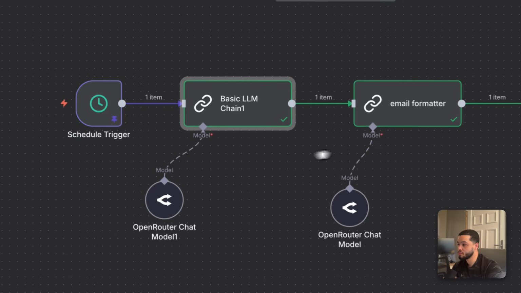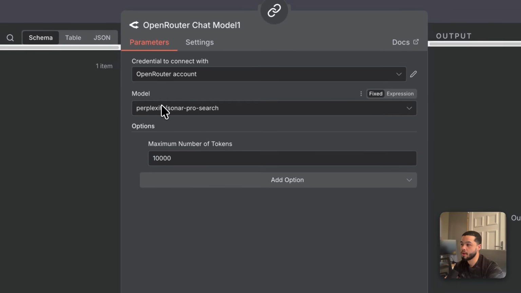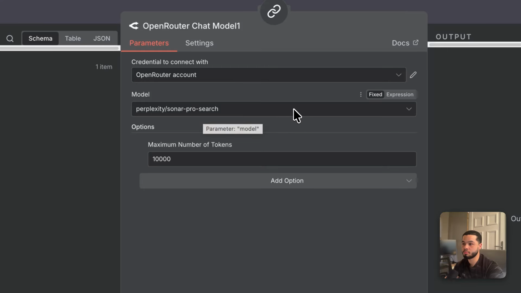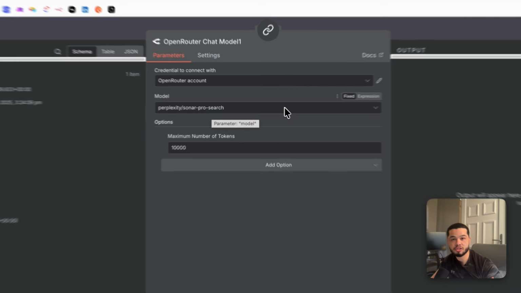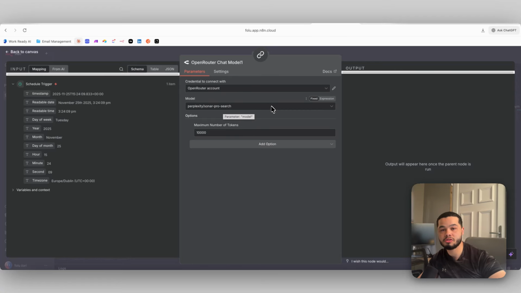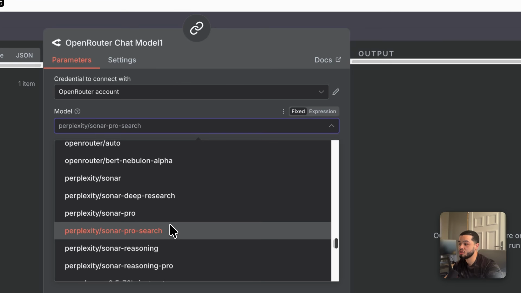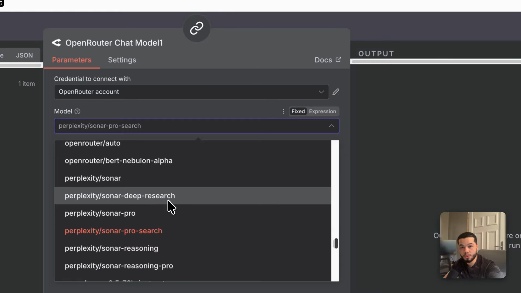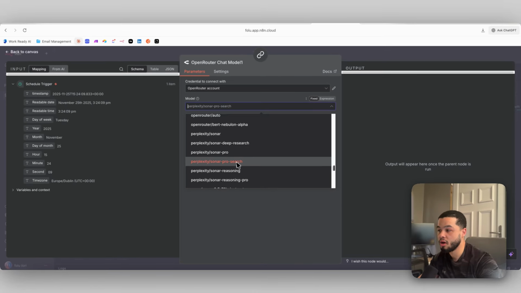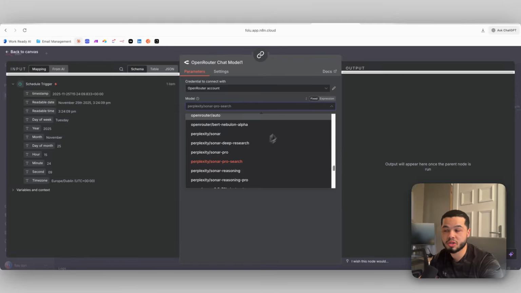The model that we're going to use, if we come down here, I have over here Perplexity Sonar Pro Search. And Perplexity is essentially like ChatGPT, but it's specifically for researchers. So it has access to Reddit, it has access to all of the internet, and this is the most powerful one at researching. So for me, I use Sonar Pro Research. You can also change to maybe just Sonar Pro, or you can even use Sonar Deep Research, which is going to get you a lot deeper, more technical, more fulfilled knowledge on the topics that it outputs. But for me, I find Sonar Pro Research is perfectly fine. Obviously, the higher ones you use, the more expensive it can get.